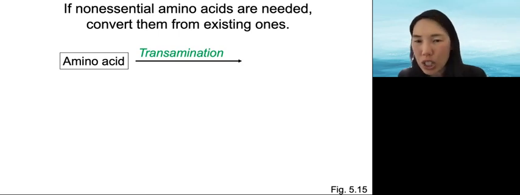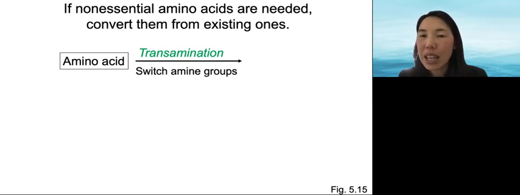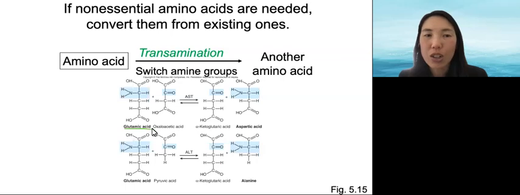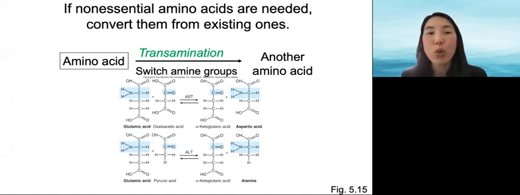By switching some of these amino groups and reconfiguring, you can get a different amino acid, such as here, glutamic acid into aspartic acid. That way, you can make the amino acids that you need from what you already have.